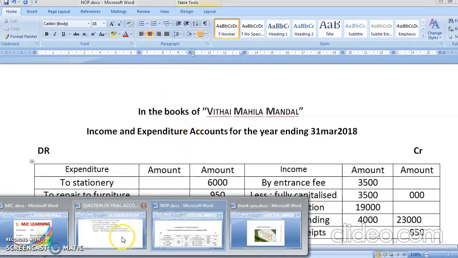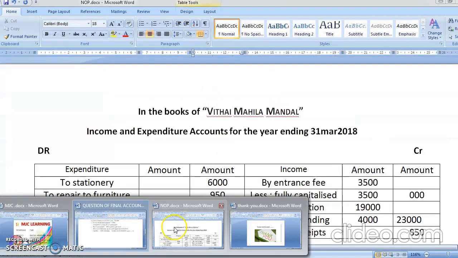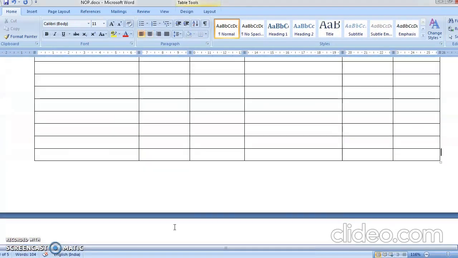Okay. Now these two effects are also over. So you did capital fund, you did outstanding subscription, you did entrance fees capitalized. Following are the assets and liabilities on 1st April 2017. Now see, this all is an opening, it goes in closing. Furniture will directly go in asset. Building, if you had any depreciation you would have done it, but there is nothing. And outstanding expenses 12,000. In the problem they have not told you that they have paid the expenses. So when they have not paid it, that means we are going to carry forward once again. So assets will go in the asset column and liabilities will go in the liabilities column.